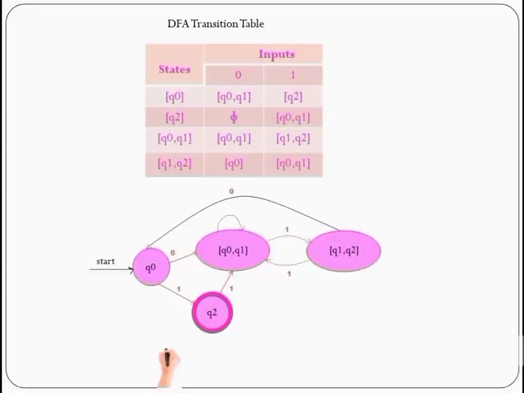Now the DFA diagram. Each group of two different states will be considered as a single state and the transitions will be drawn. This is called DFA.